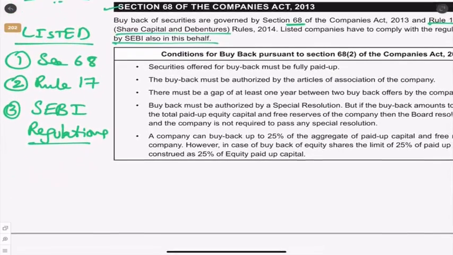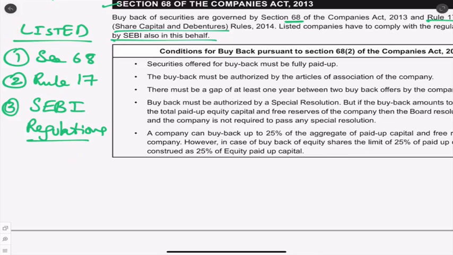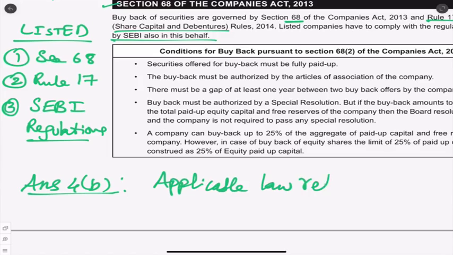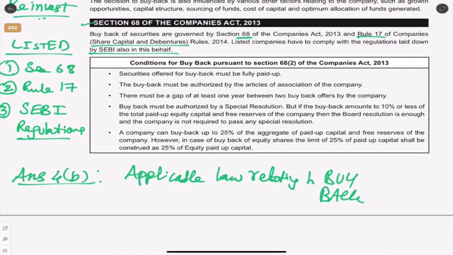See, in the exam, if any question relates to this, you can even start writing the answer like this. Answer to question number 4B. I'm simply giving an example; don't ask me, sir, how do you know 4B? No, I don't know, I'm just guessing. So you write a heading: applicable law relating to buyback. Then you write just these 3 points: Section 68, Rule 17 and SEBI regulations. So the person who is correcting the paper will know, okay, this student knows the overall concept, correct? The applicable law is these 3 things we have to read.